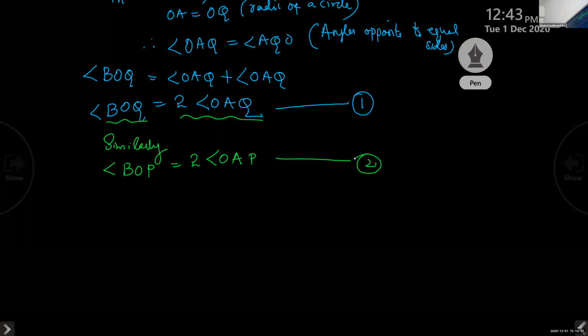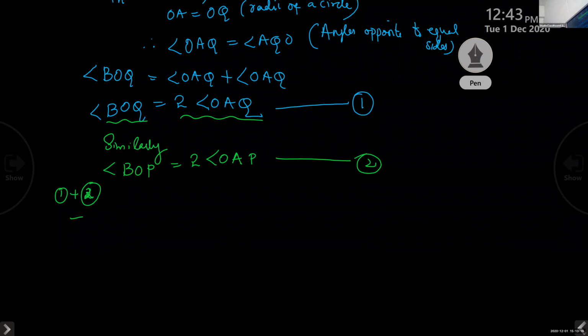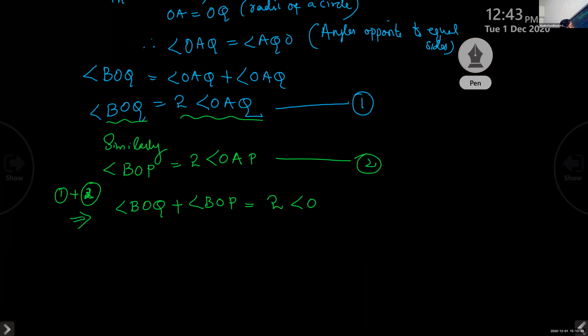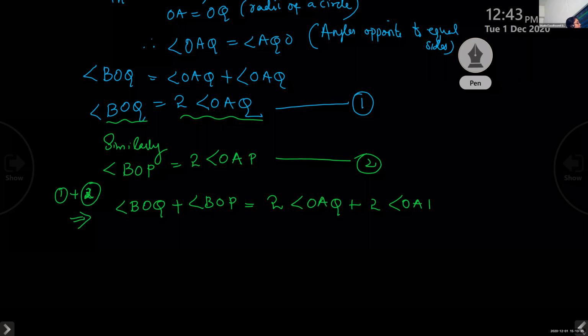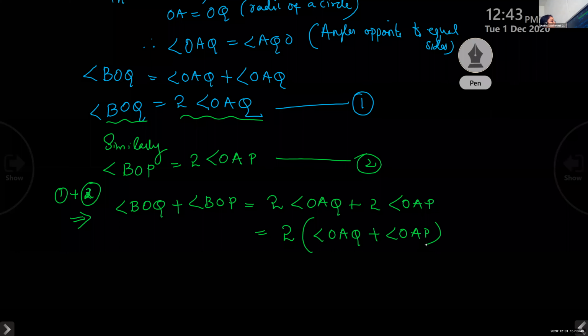Now children, next step is I am adding equation number 1 and 2. Let me add equation number 1 and 2. That is, left side angle BOQ plus angle BOP equal to 2 times angle OAQ on the right side plus 2 times angle OAP. And children, this 2 is common. So let me take out that 2 from both: angle OAQ plus angle OAP.